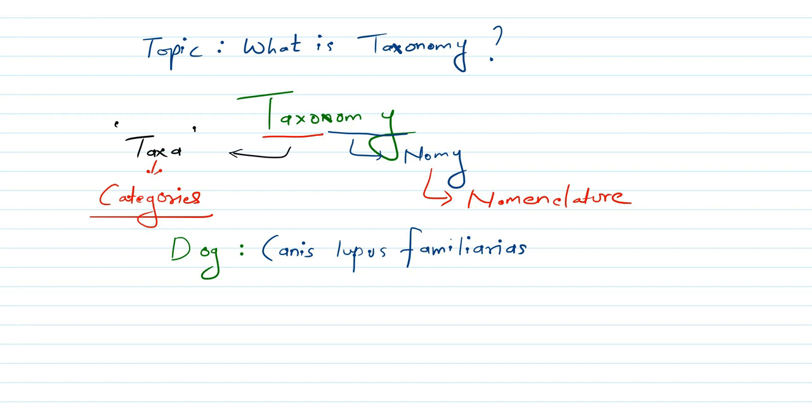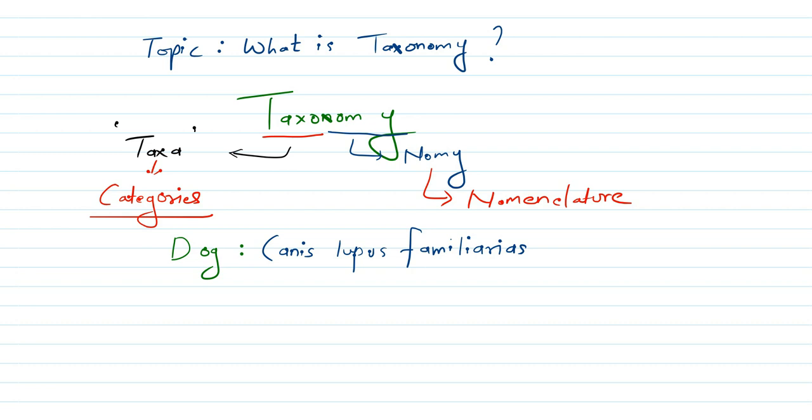Now you all may wonder, because in my previous video on scientific names, I had explained that in a scientific name there are always two words. The first word represents the genus and the second word represents the species. But now here you can see there are three words. So what exactly is genus and what is exactly species?